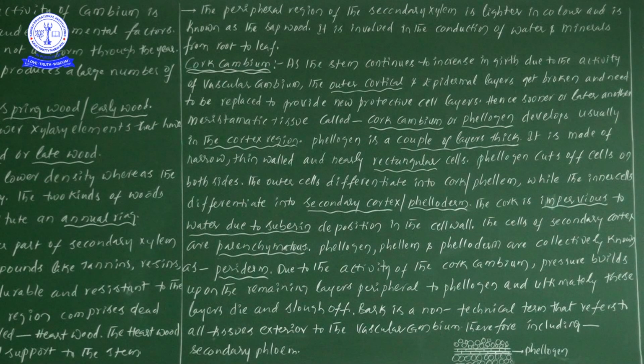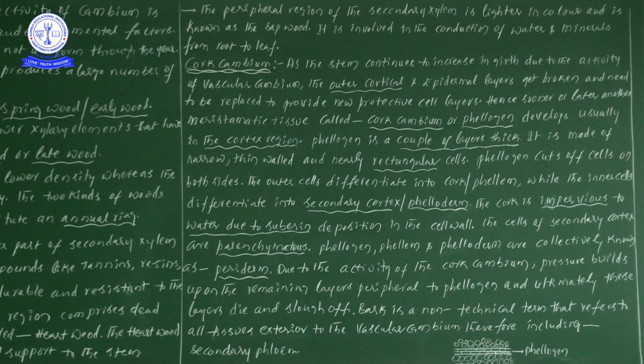These epidermal and cortical cells get ruptured and need to be replaced to provide new protective cell layers. If the cells are broken down, then who will give protection?